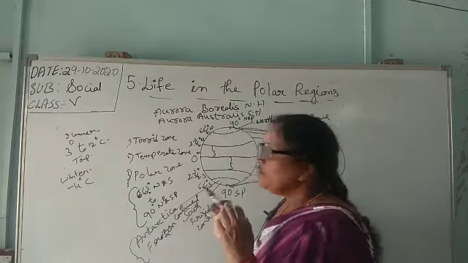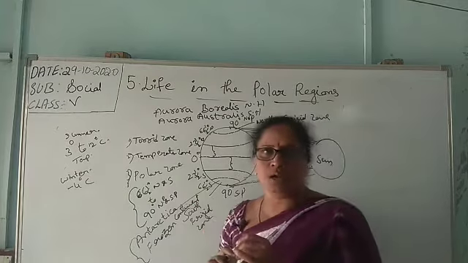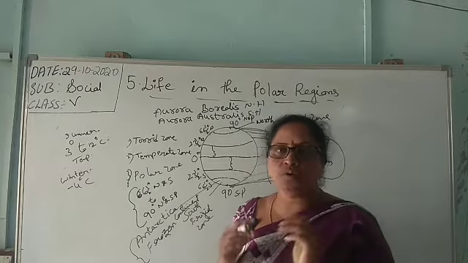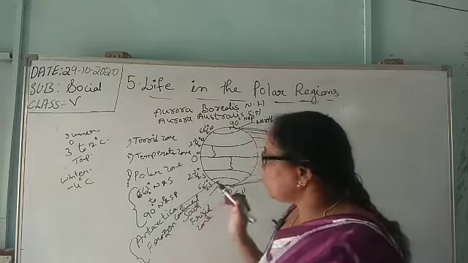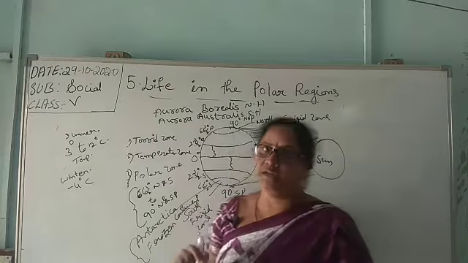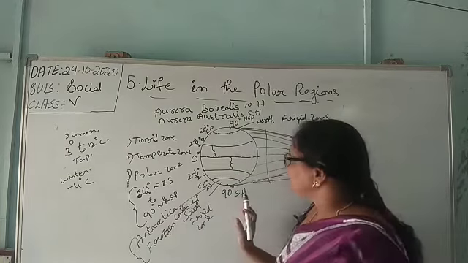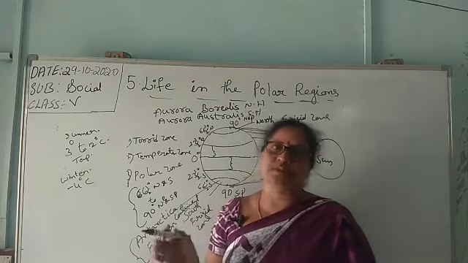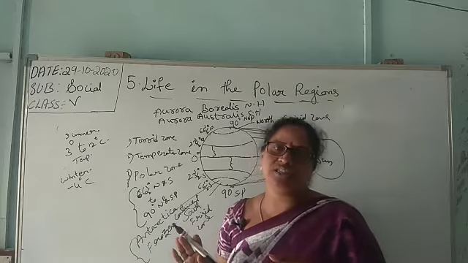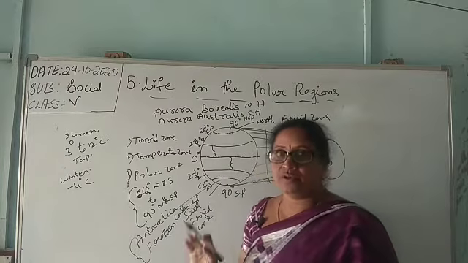It is called frozen. Antarctica is also called a frozen continent, frozen with ice. Antarctica is the coldest place in the world.